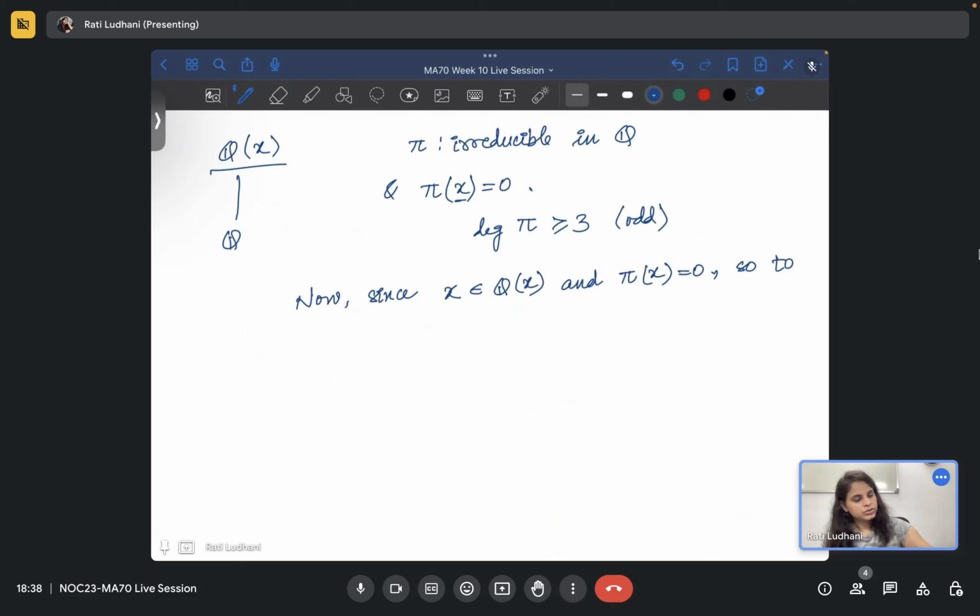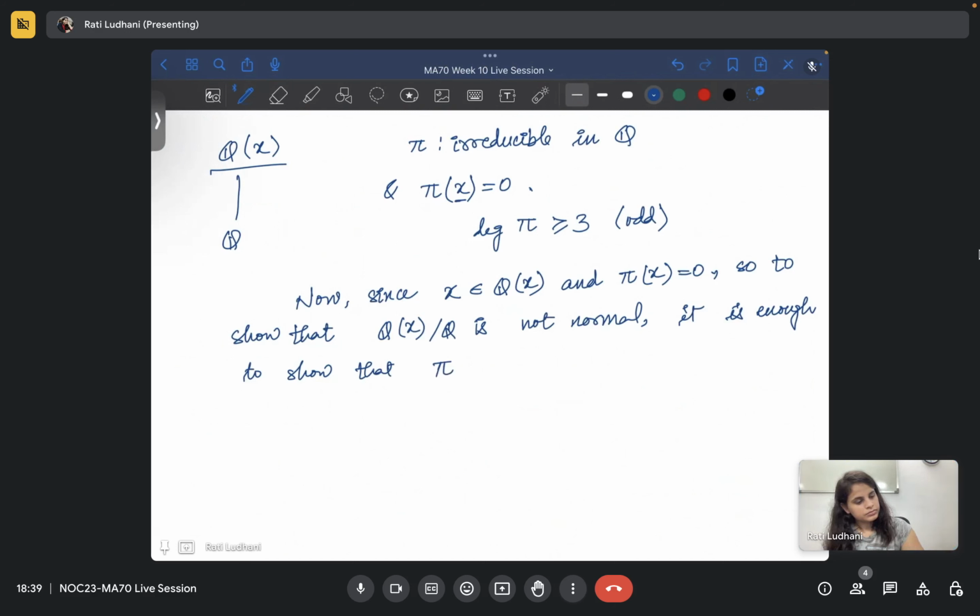So to show that Q(x) over Q is not normal, it is enough to show that pi does not split into linear factors in Q(x).